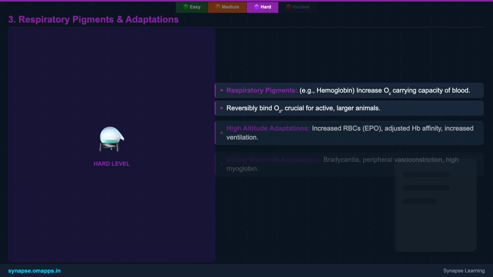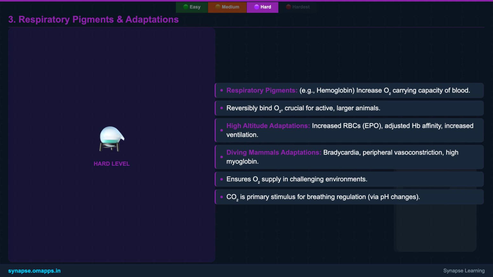Respiratory regulation is a finely tuned process. Your breathing rate and depth are primarily controlled by the respiratory rhythm center in your brain's medulla oblongata. This center receives crucial feedback from chemoreceptors. Central chemoreceptors in the medulla itself are highly sensitive to changes in CO2 levels and pH in the cerebrospinal fluid, while peripheral chemoreceptors in your carotid and aortic bodies monitor oxygen, CO2, and pH in the blood.